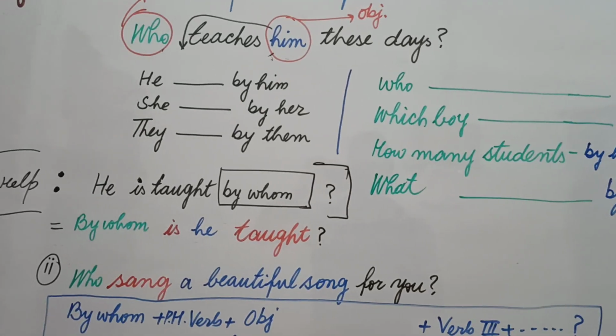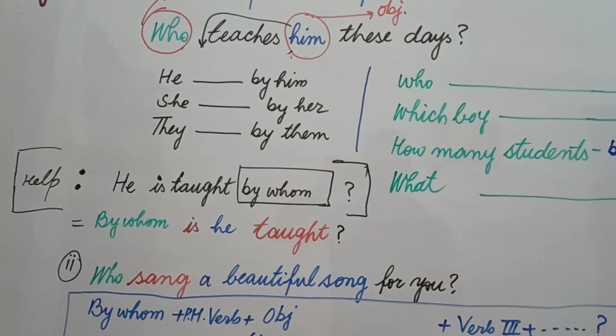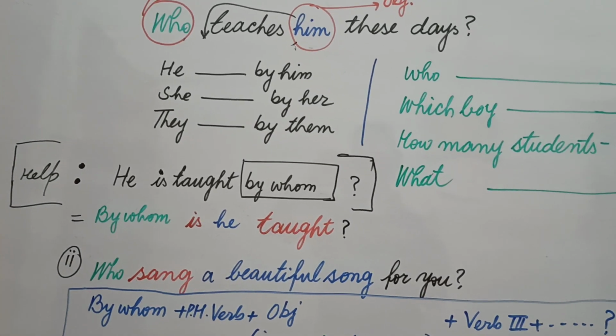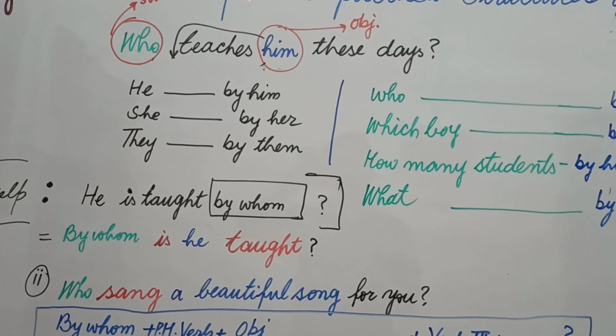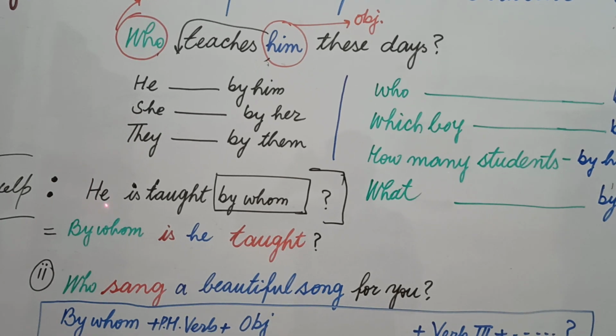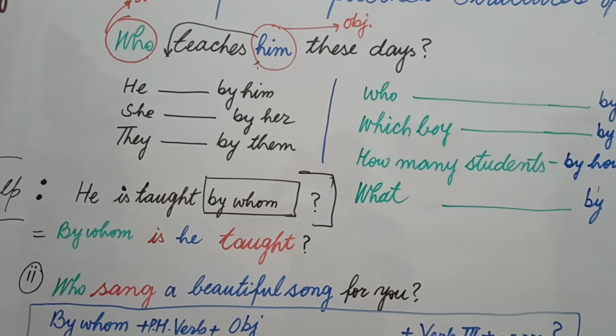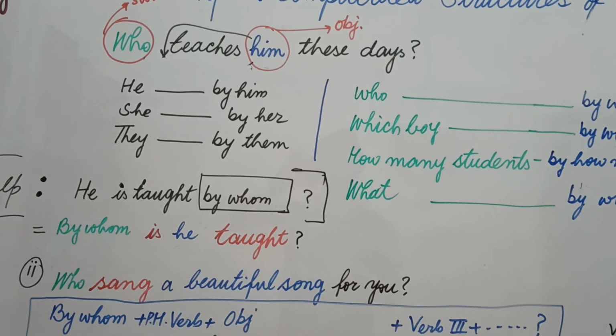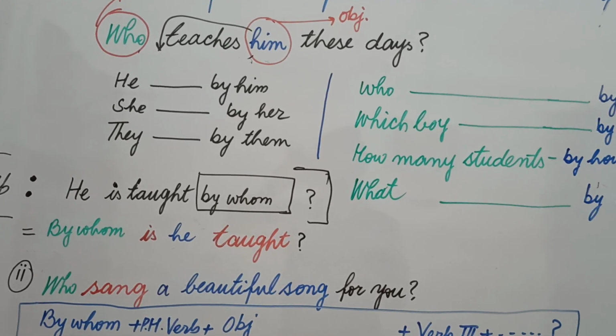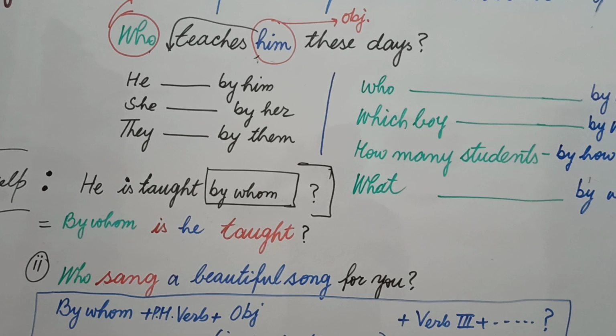Let's see here, this is a help box, not a proper structure or syntax. Suppose him is an object, it comes in the beginning. He is taught by whom, because we change the subject into object with by.